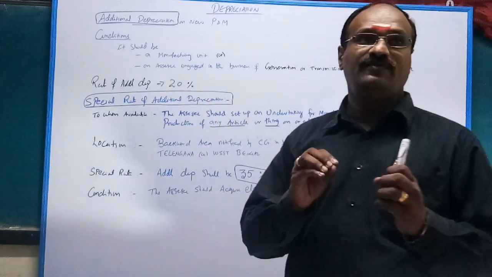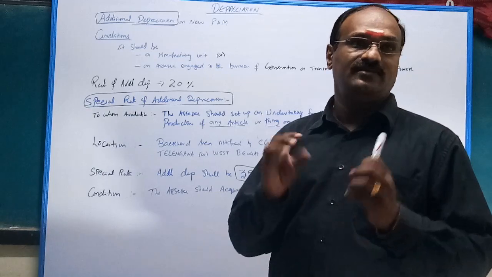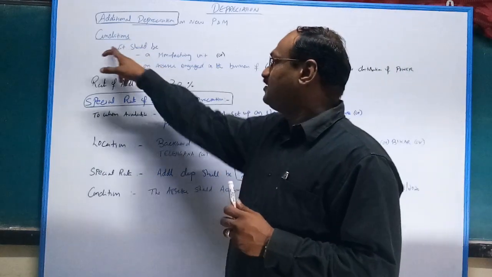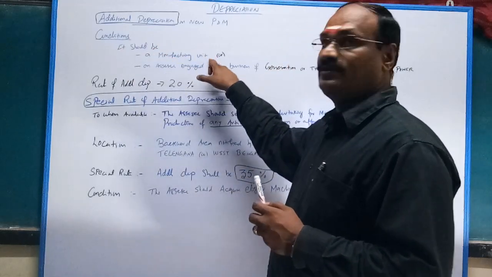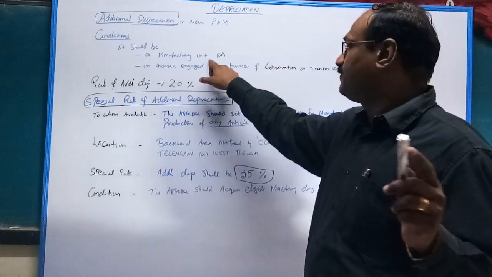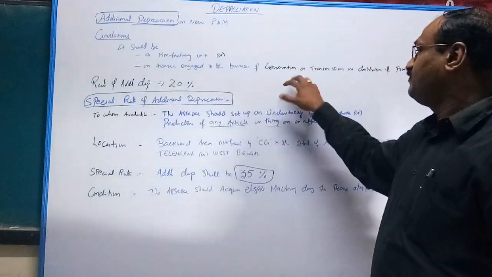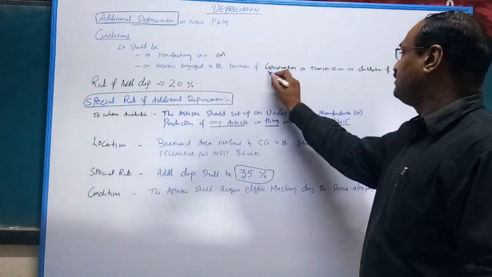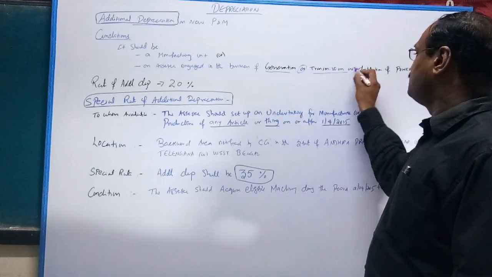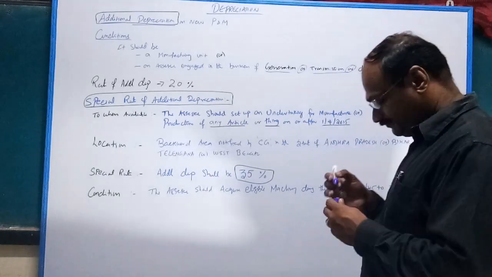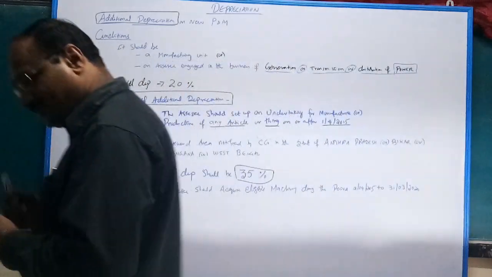It is applicable only for the manufacturing sector and power sector. It should be a manufacturing unit, or an assessee engaged in the business of generation or transmission or distribution of power. In these two cases, very important.